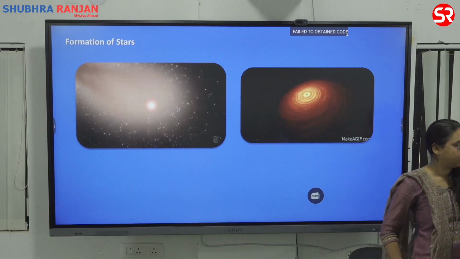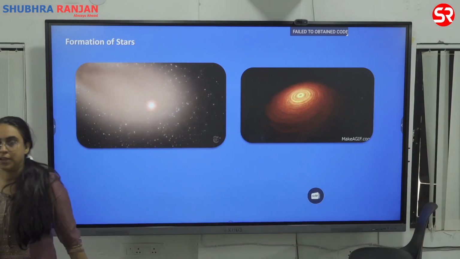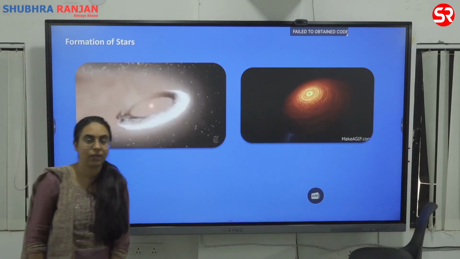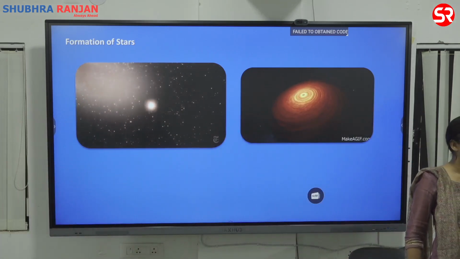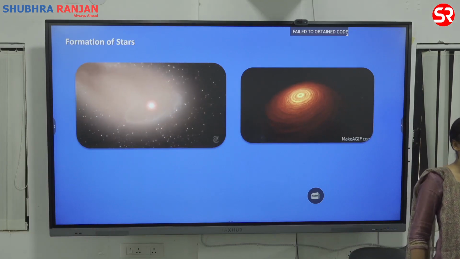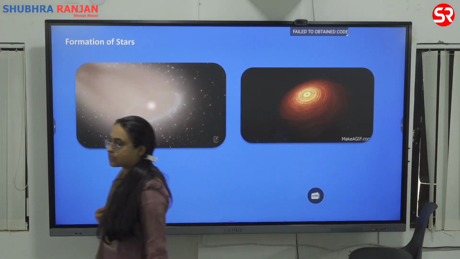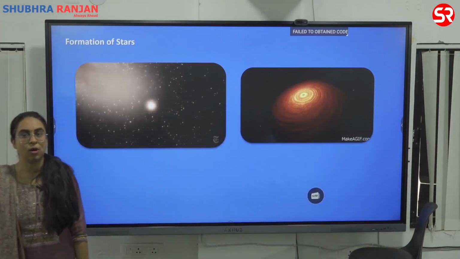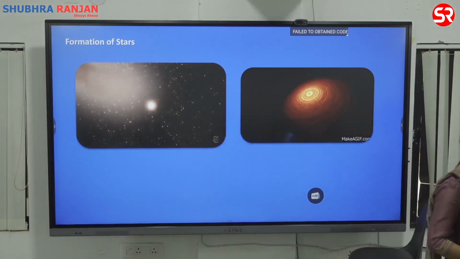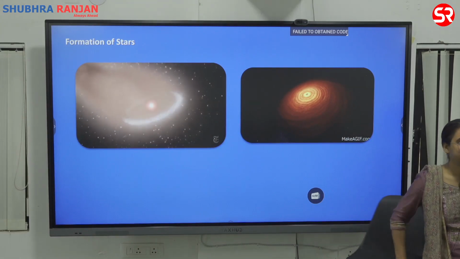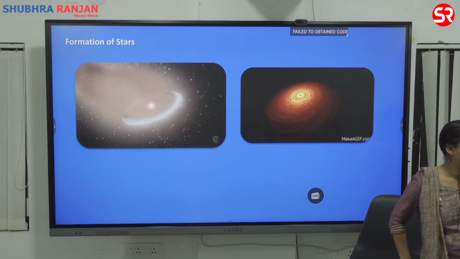As Hubble, Dr. Hubble in 1929 proposed that all the observable stars and galaxies are moving away from Earth.